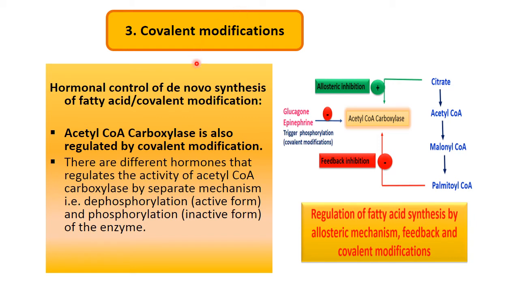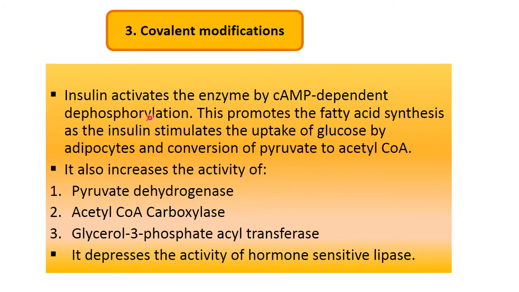Then next comes, after the feedback, covalent modification. In covalent modification, it is regulated by hormones. There are different hormones which regulate the activity of acetyl coenzyme A carboxylase by two mechanisms: dephosphorylation, which is the active form, and phosphorylation, which is the inactive form. So insulin activates the enzyme by cyclic AMP dependent dephosphorylation. This promotes fatty acid synthesis.